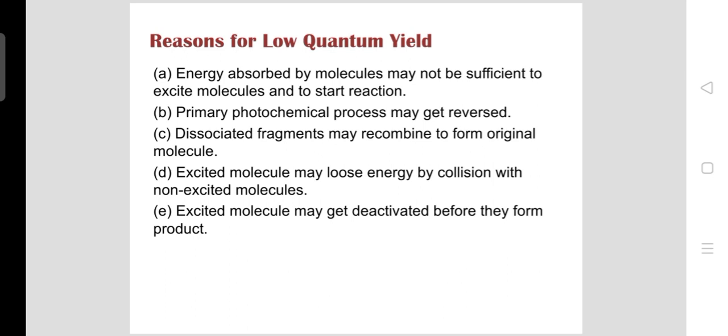In forming the original molecules, they lose some energy by collision with non-excited molecules. So due to this, the excited molecule may get deactivated. Why do they get deactivated? Because they lose energy. So simply they get deactivated before they form the product.